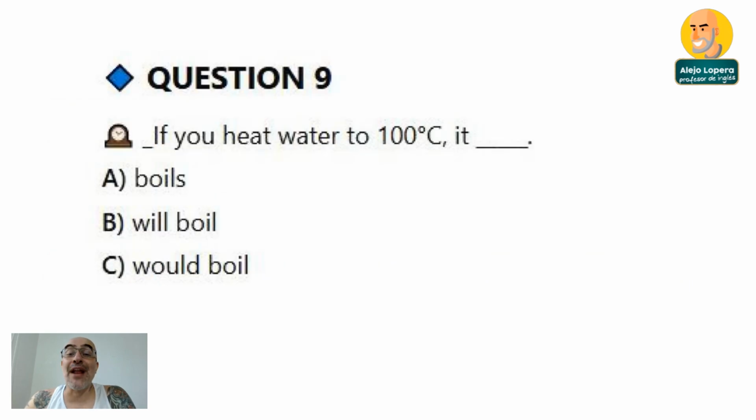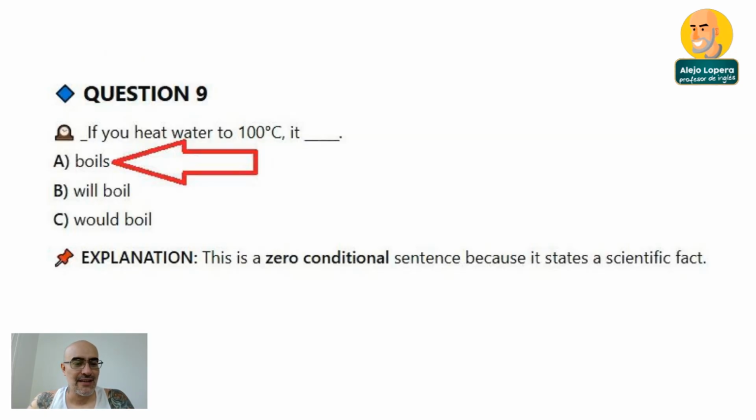Let's go to question number 9. If you heat water to 100 C, it boils, will boil, would boil. 100 degrees. What do you think? Wow. In this case, obviously, that's a zero conditional sentence because it states a scientific fact. It's something that you can corroborate, because if you heat water to 100 C, it boils. Oh my God, of course.